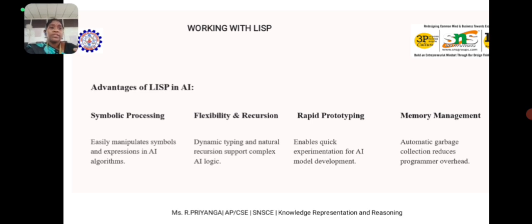Then another advantage is memory management. Lisp has automatic garbage collection. It cleans unused memory by itself. AI programs often create and destroy many temporary data structures. Without automatic cleanup, this would be a burden on the programmer. Let me take an example. You don't need to manually free memory for old or unused objects. Lisp does it, reducing bugs and overhead.